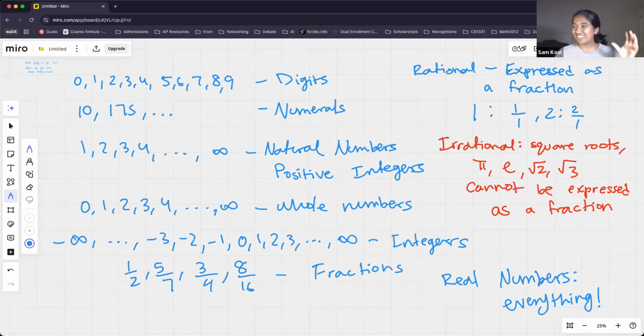And this is a little bit more of an advanced topic, but basically, when you're taking square roots and stuff, you get an imaginary part when you take the square root of a negative number. So if that sounds super crazy to you, don't worry about it, because it is pretty crazy and the math can get pretty complex with that. But I just want you guys to be aware that there is something beyond the real numbers.